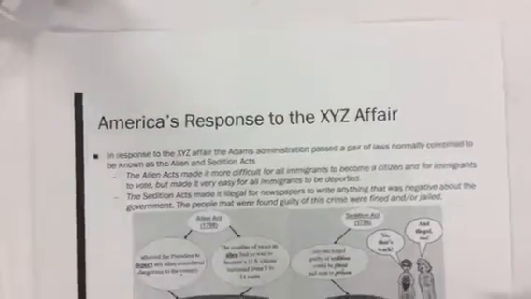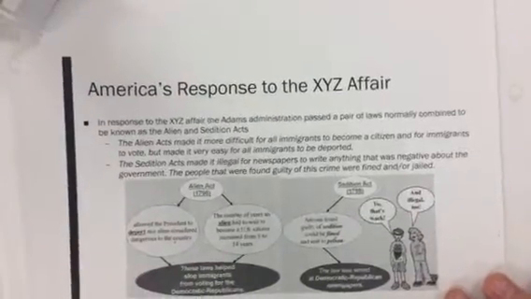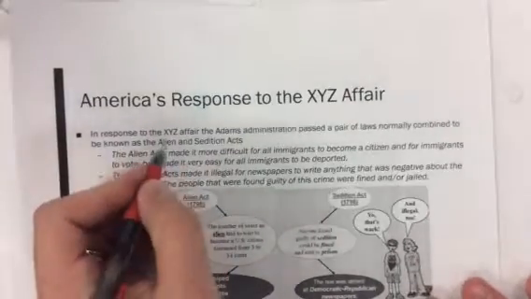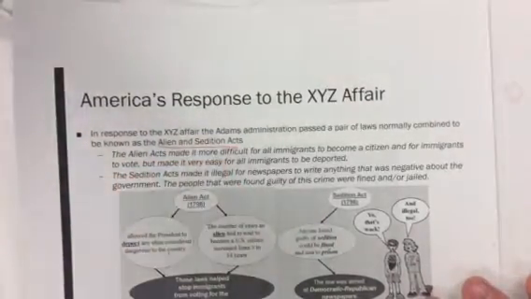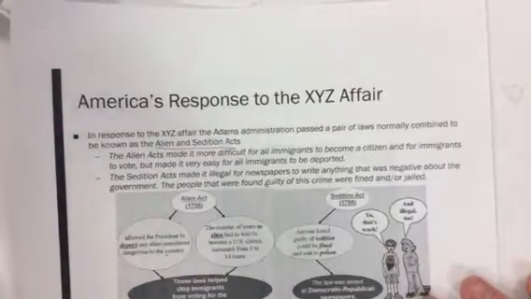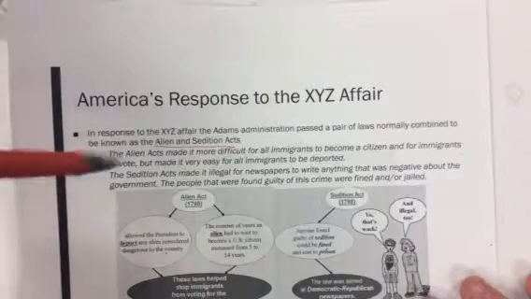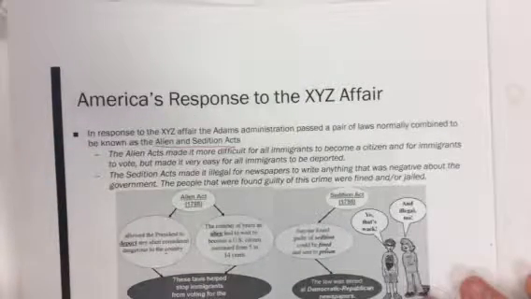Now, our reaction to this is we immediately passed a few different things called the Alien and Sedition Acts. These are 2 separate pieces of laws that were put into American government. So the Alien Acts made it more difficult for immigrants to become citizens and to vote, but made it very easy for immigrants to be deported. Basically, if you just looked at somebody wrong, they were going to deport you. If you did something that the government was not happy about, they deported you.